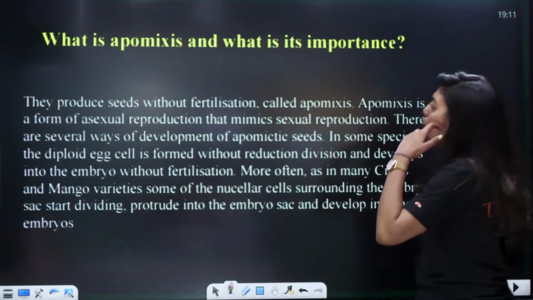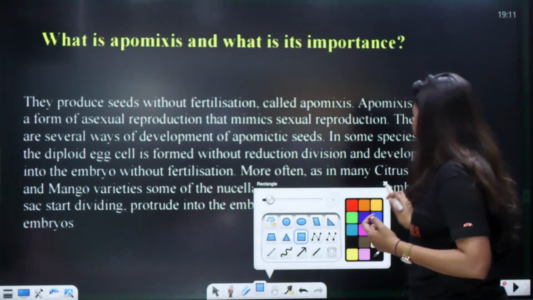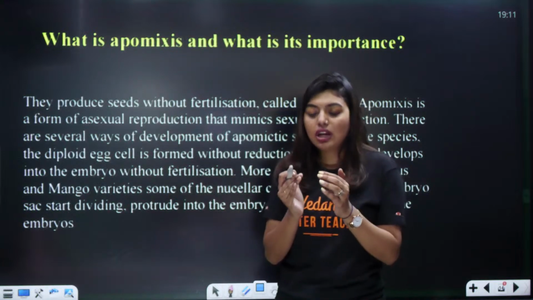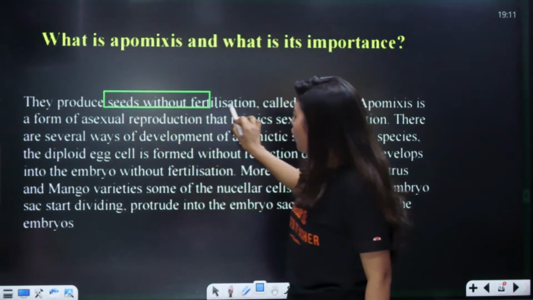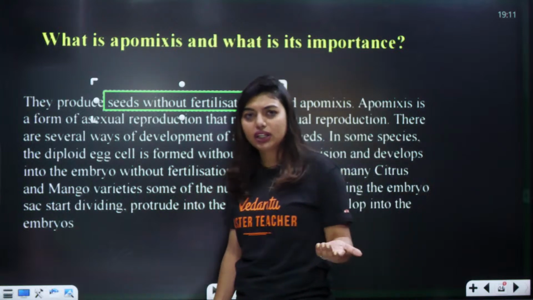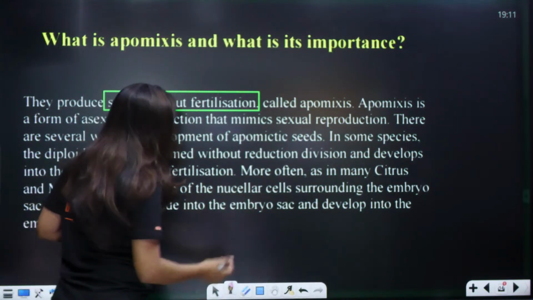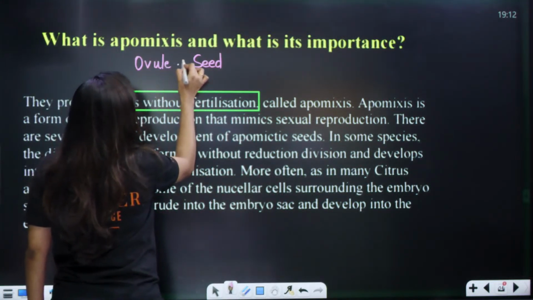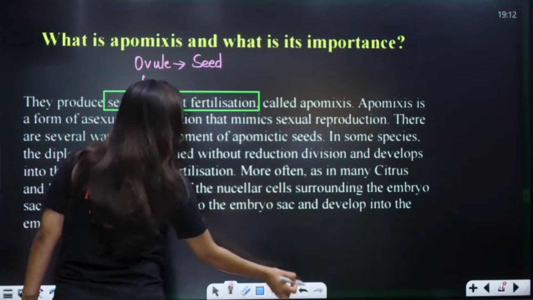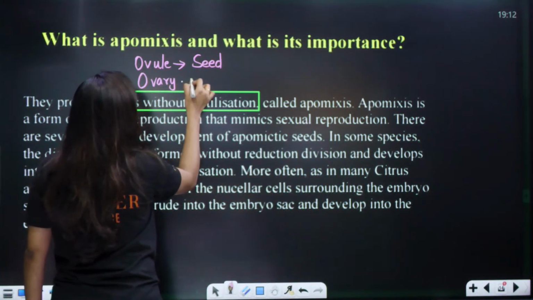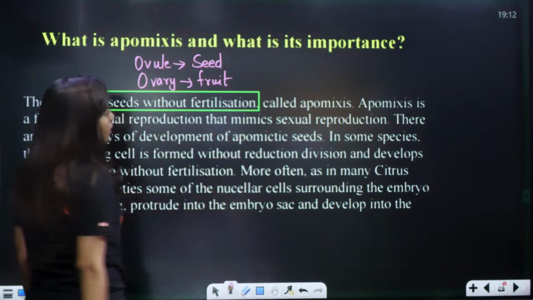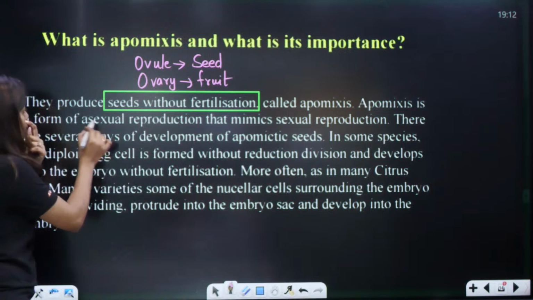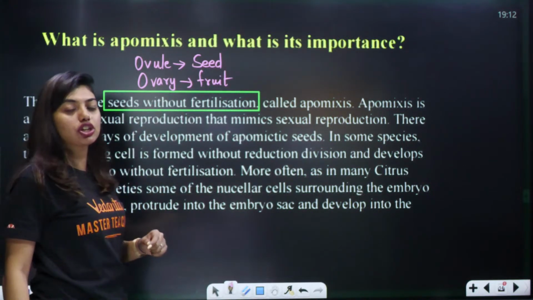Okay, next question. What is apomixis? What is its importance? Apomixis is a situation where seeds will be formed without fertilization. You'll be like, huh? What? Yesterday you told us that flowering plants' main thing is seed, right? Ovule will form seed with fertilization and your ovary will form fruit. Yes or no? Then now how are you telling ma'am like this? But actually students, it's a state where they will produce seeds without fertilization, and this condition is called apomixis.